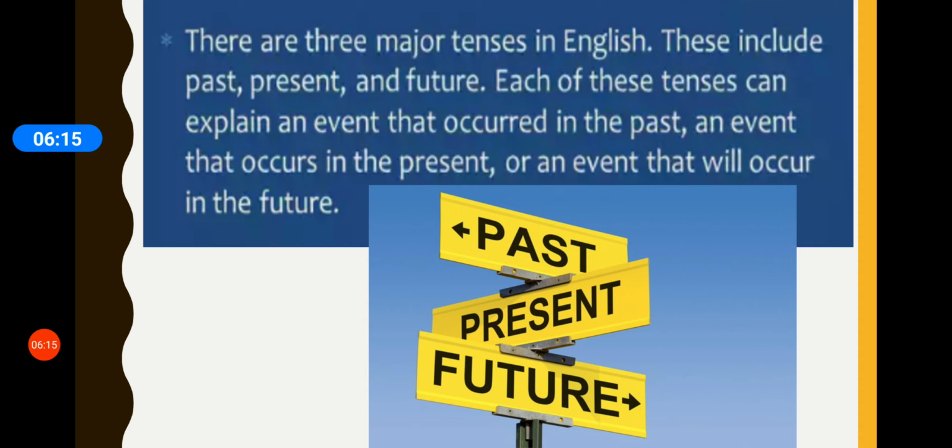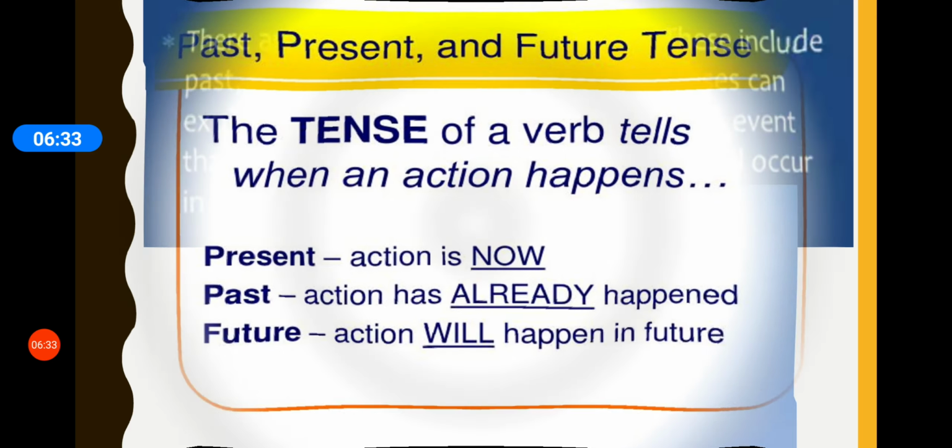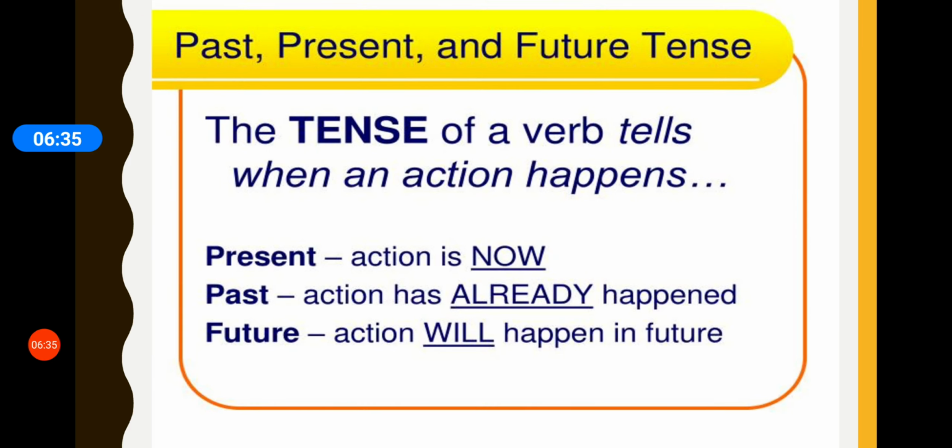Yes, we have learned that tenses tell us the time of an action or happening. Right? There are three tenses in English language. Past, present and future. So the tense of a verb tells when an action happens.